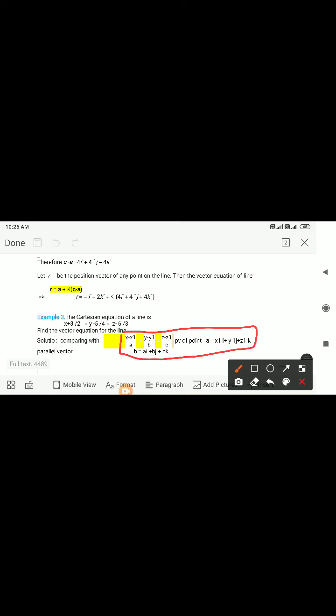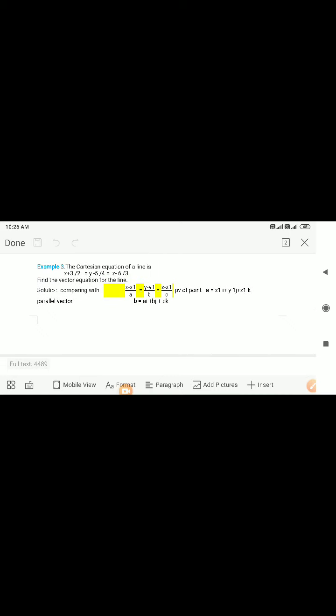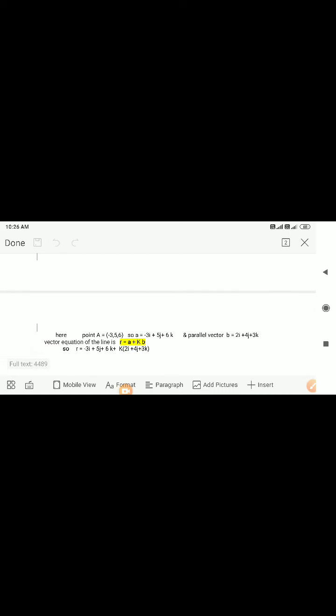So if we compare all the things above with the given one, we get point A as minus 3, comma 5, comma 6, and thus vector a becomes minus 3i plus 5j plus 6k, and the parallel vector becomes from where? It will be from